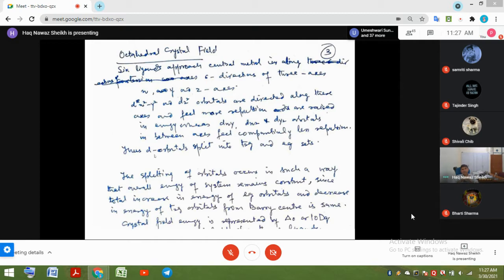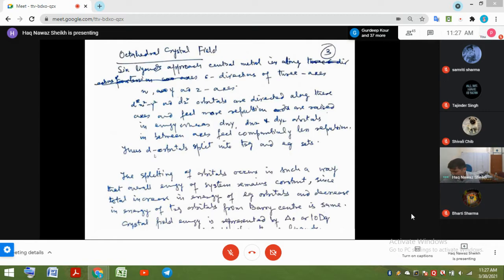Dx square minus y square and dz square orbitals, which are aligned along the axis, obviously will feel more repulsion. They are directed along these axes and feel more repulsion, and their energy will be raised, whereas the dxy, dxz, and dyz orbitals, which lie in between the axes, feel comparatively less repulsion, and therefore they will be lower in energy. Thus d orbitals split into T2g and Eg. The lower energy set is called T2g.